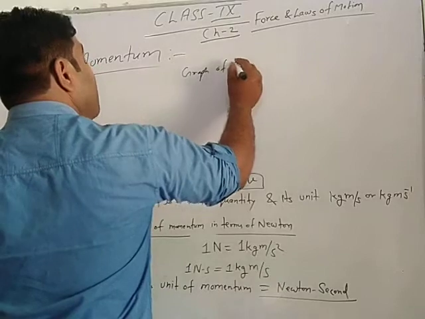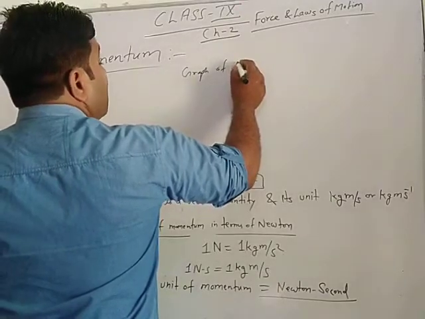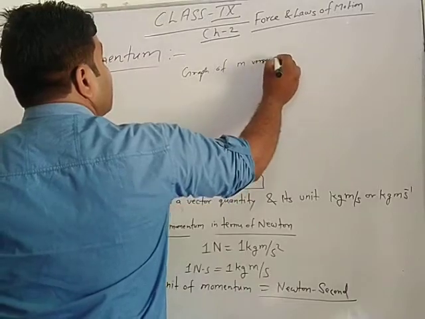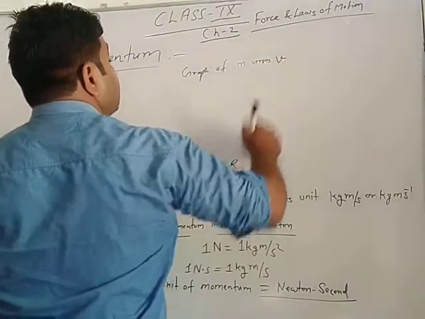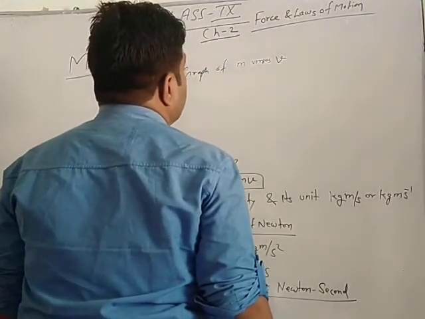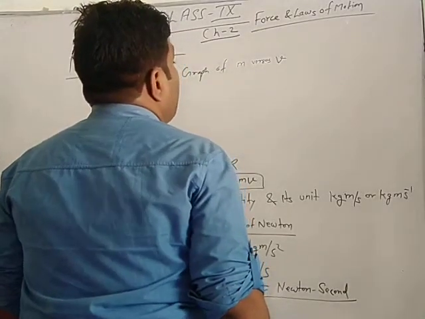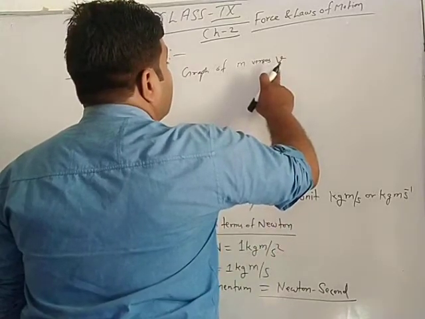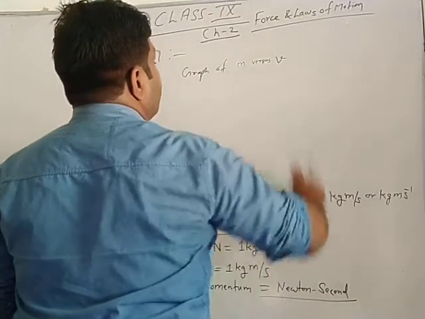Graph of M versus V. And how do we say that?